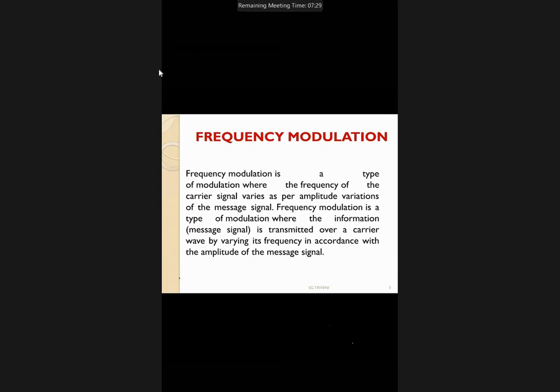As it is frequency modulation, what are the remaining two factors here? Amplitude and phase. The amplitude and the phase of the carrier signal are constant. Only the frequency of the carrier signal is going to vary. In which way we vary the frequency depends upon the amplitude of the message signal. That is frequency modulation.